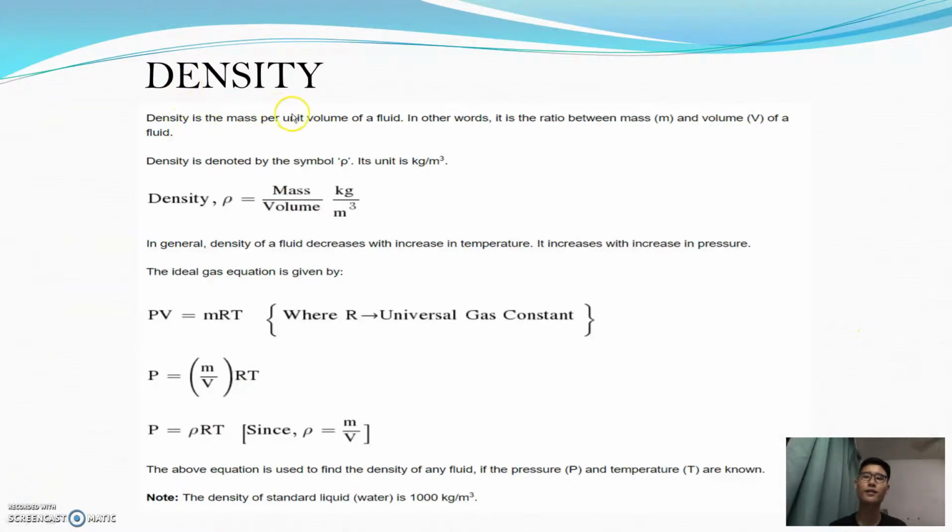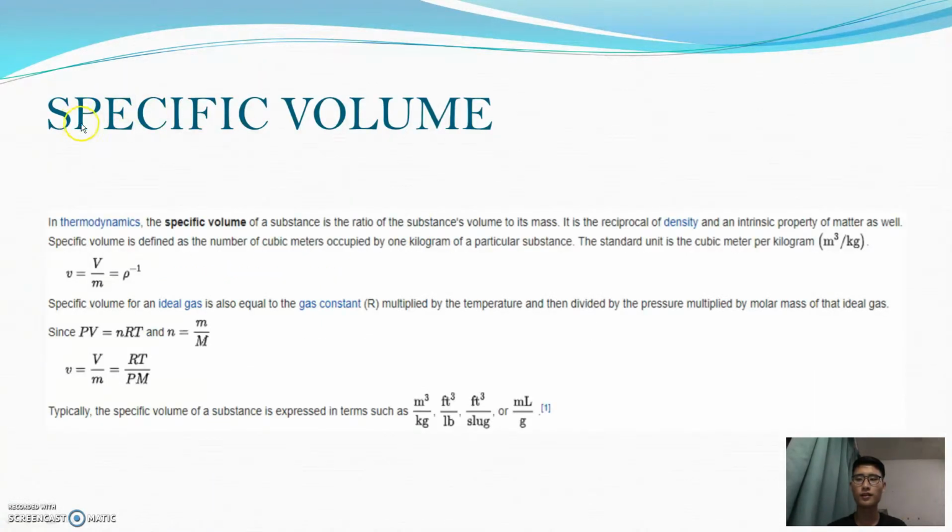Density is the mass per volume of a fluid, and this is the formula of the density. The specific volume. Specific volume of a substance is the ratio of the substance's volume to its mass, and this will be its formula. It's the reciprocal of the density, and we can use the formula PV equals nRT to find the volume.